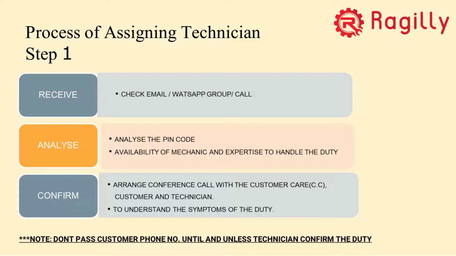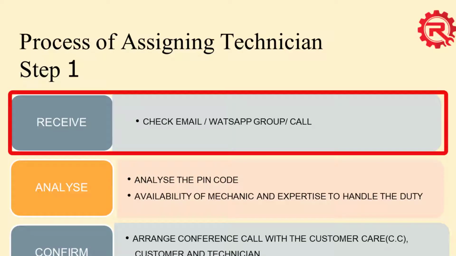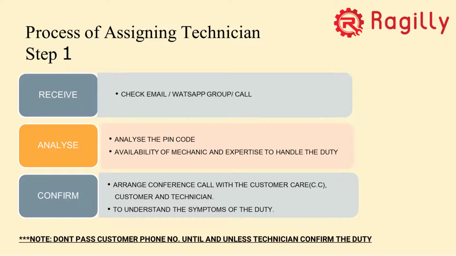Right. So moving to the session, the first step is the receiving of the duties. Generally you will receive the duties in your email, in the WhatsApp group, or over the call. These are the three mediums that Ragilly follows, as it is a remote work, you all know about it. In these three mediums you will get the confirmation of the duties, right? After you receive the confirmation call or the WhatsApp, you need to take the actions.